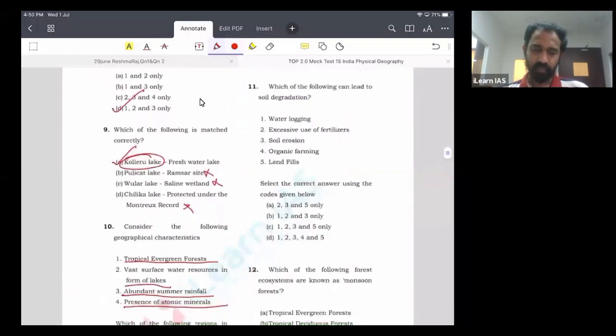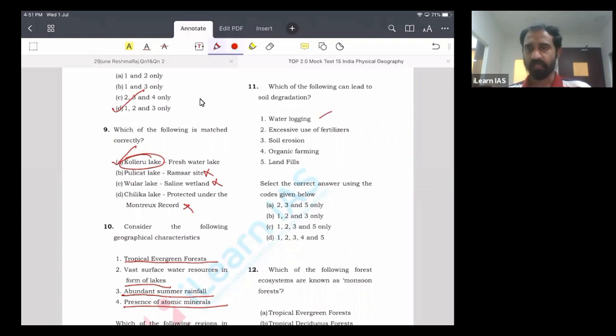Question number 11 is about soil degradation. You have to identify the factors which lead to soil degradation. Waterlogging, obviously. In the last class we discussed how waterlogging leads to salts being deposited on the surface of the soil, and these salts act as a layer which reduces the ability of the soil to intake water. That is, it makes the soil impermeable. So again, it can lead to degradation.